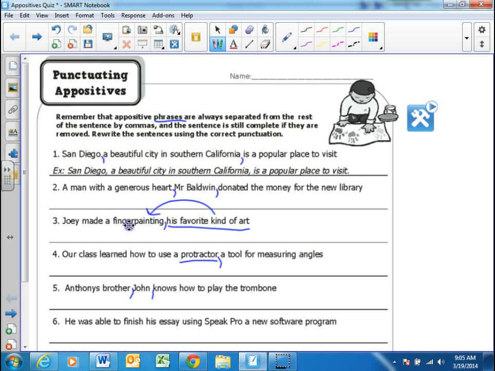So look for part of the sentence you can take out and still have a good sentence. And if you need help, you can ask someone to help you. So where did you say it was again? I'm sorry, I can't hear you.